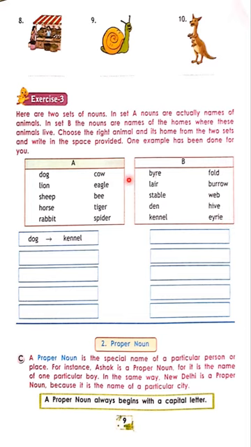Bear. Eagle. Eyrie. Bee. Hive. Very good. Tiger. Okay. Right. Lair. Spider. Web. Correct. Check your answers once again. I will send the pics. After writing, you check your answers.